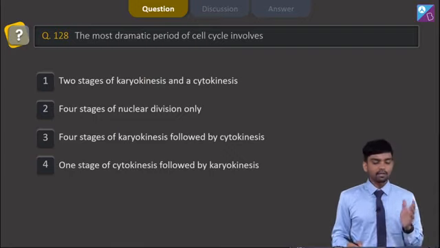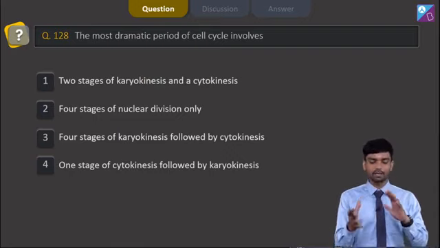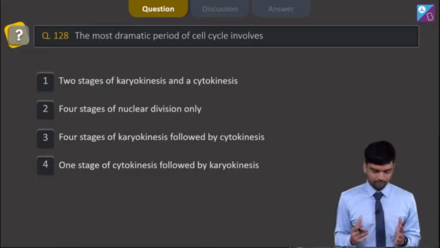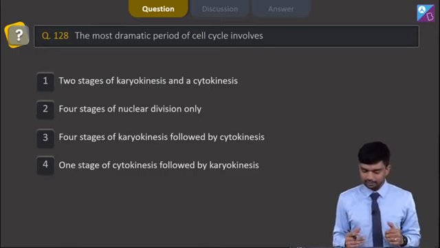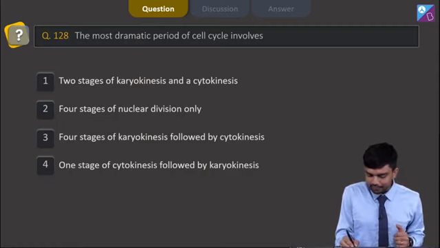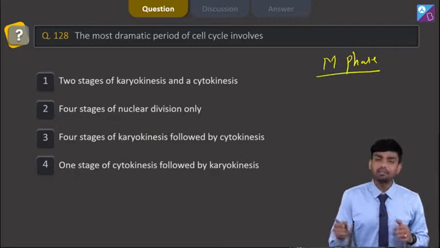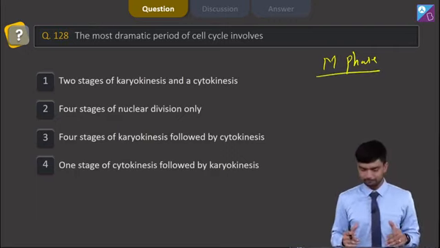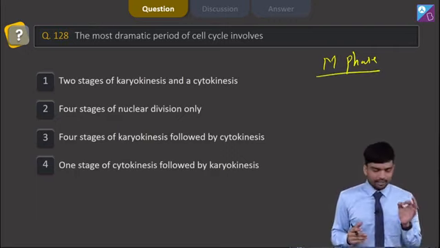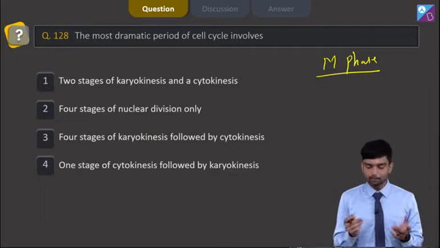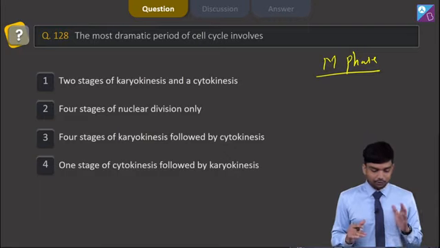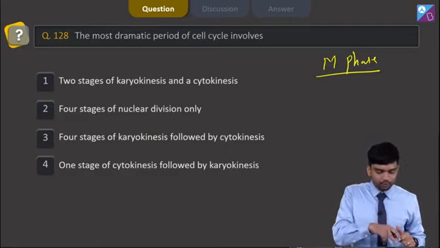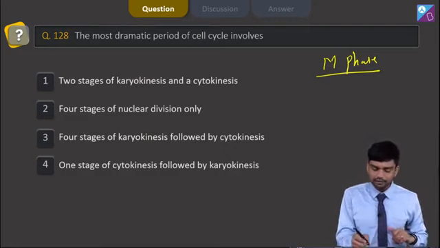We move to question number 128, which says the most dramatic period of cell cycle involves. So understand, when I'm talking about the most dramatic period of the cell cycle, it is actually the M phase, in which the cell is actually dividing. In the M phase, we have 4 stages, that is prophase, metaphase, anaphase and telophase, which is followed by cytokinesis. So here the first option says 2 stages of karyokinesis and cytokinesis, which is wrong.